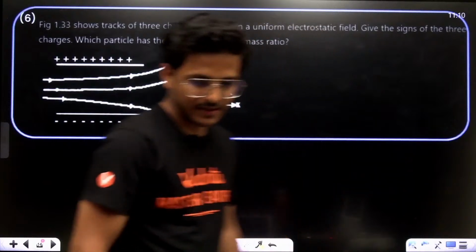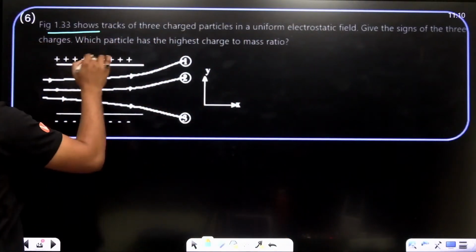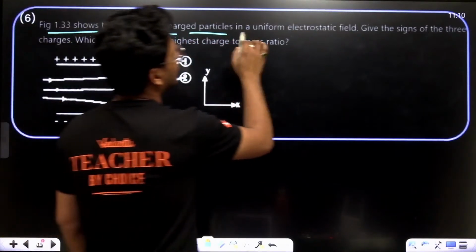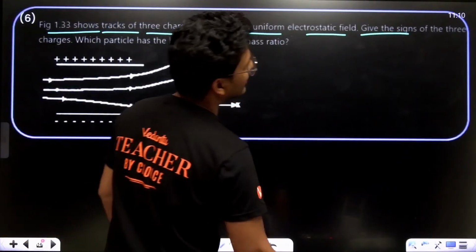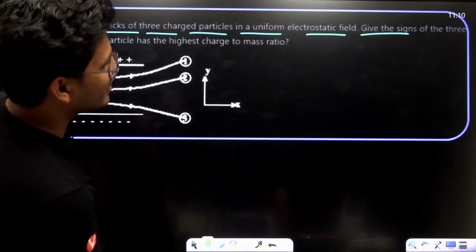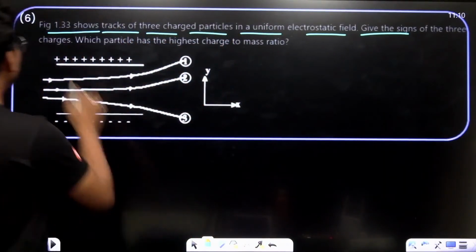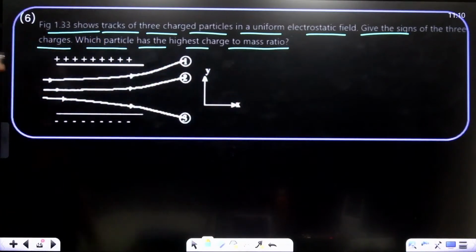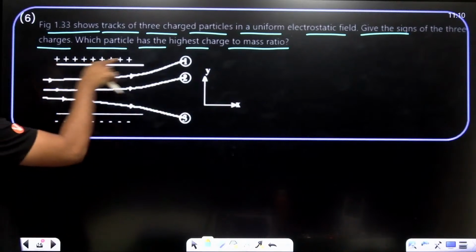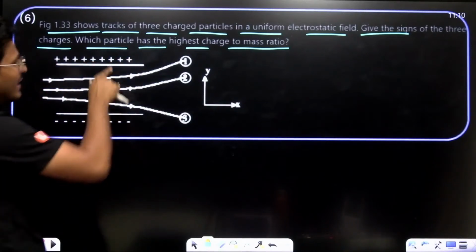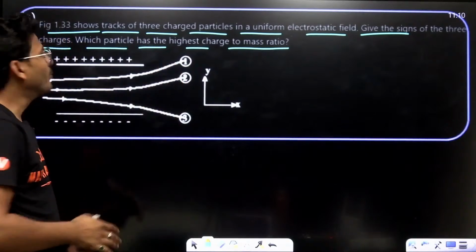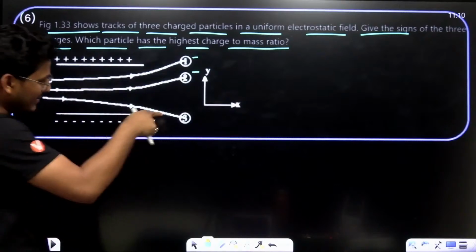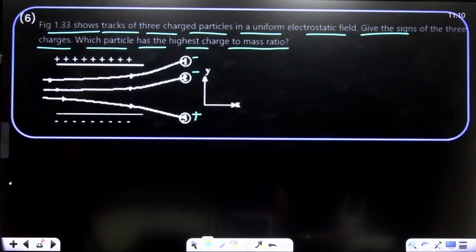Alright, see. Figure 1.33 shows tracks of three charged particles in a uniform electrostatic field. Give the signs of the three charges. Which particle has the highest charge to mass ratio? Simple. See, this is positive, this is negative. The first and second charges move towards the positive plate, that means these two are negative. And the third one is a positive charge.